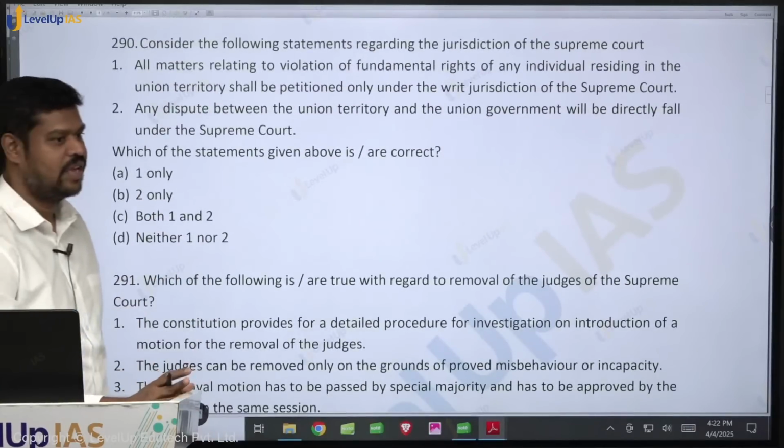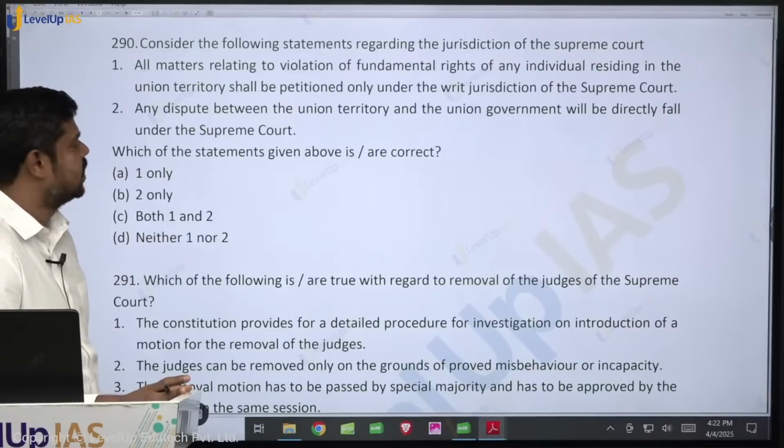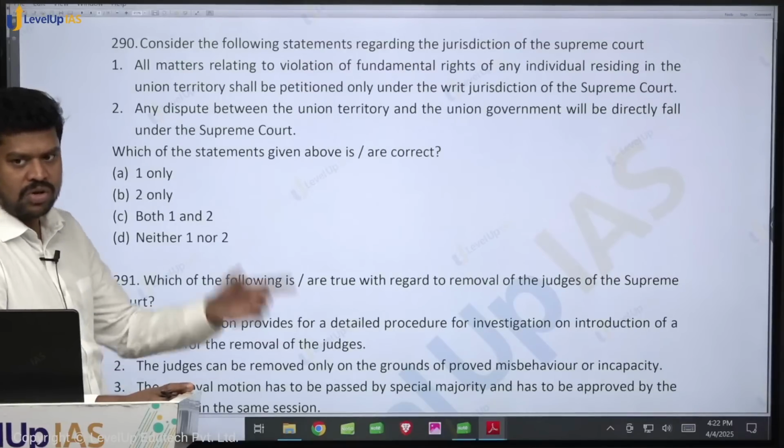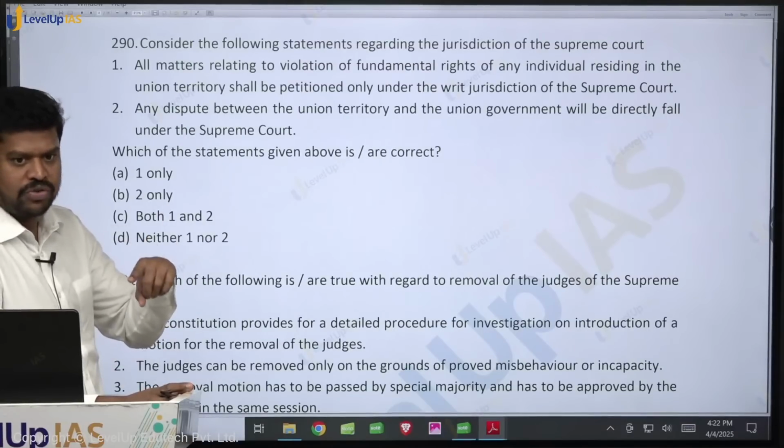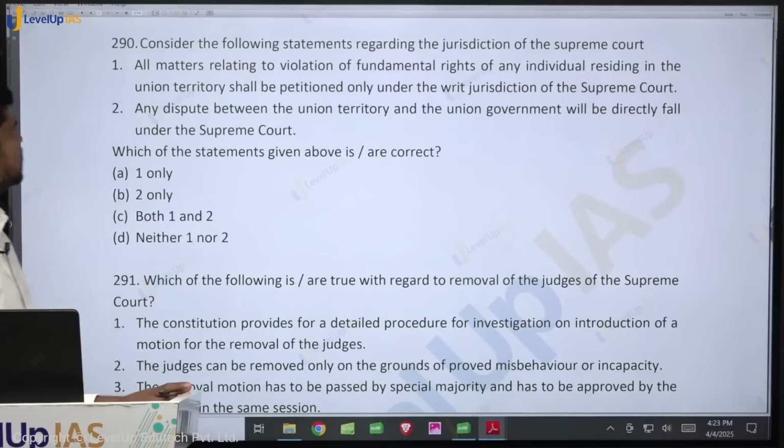Consider the following statements. Yes. Consider the following statements regarding the jurisdiction of the Supreme Court. So how many of the students are also likely to attend the next class? Most of you. Okay, so I'll leave 10 minutes earlier.